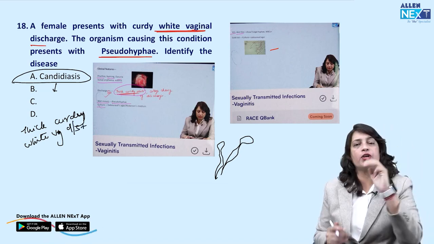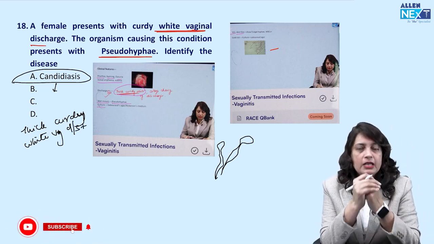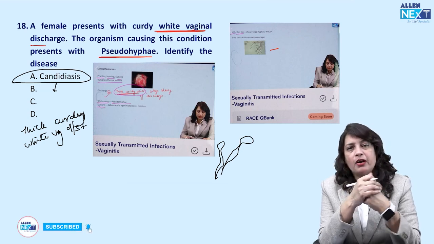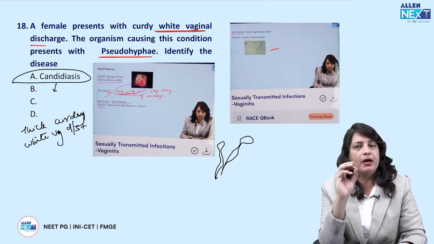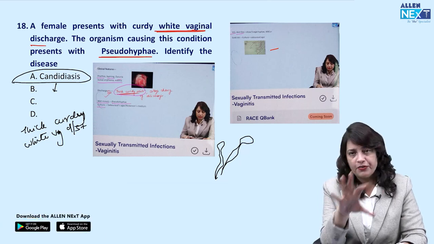So there are 3 questions from the topic of vaginal discharge. When I was taking a rapid fire revision of Obs and Gynae, I said this is just a 5 minutes topic, but there are 1 or 2 questions definitely being asked.